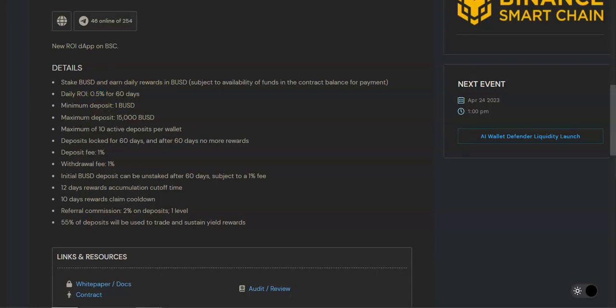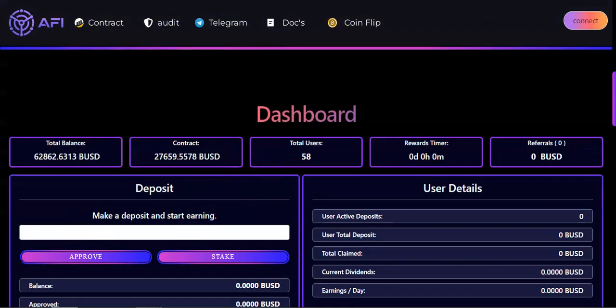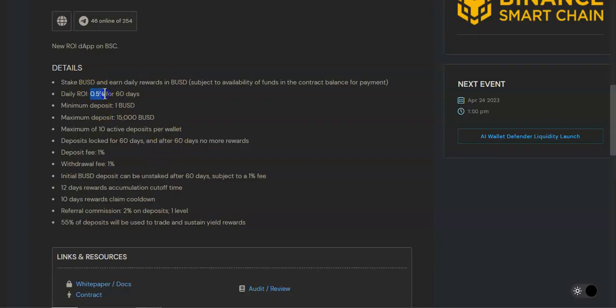Once you come over here to the project and stake, your stake will be locked for 60 days. So that means you cannot unstake your initial deposit for 60 days. After 60 days, you will stop earning your rewards, and if you want to continue with the project again, you have to lock it for another 60 days. In other words, you're only going to get paid while your deposit is locked. So once the 60 days expires, no more rewards will be paid to you.